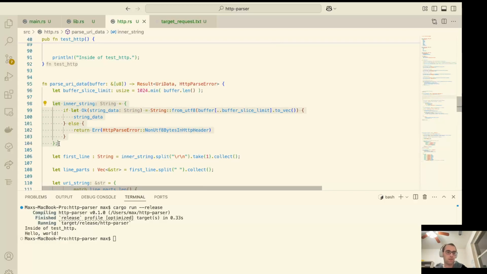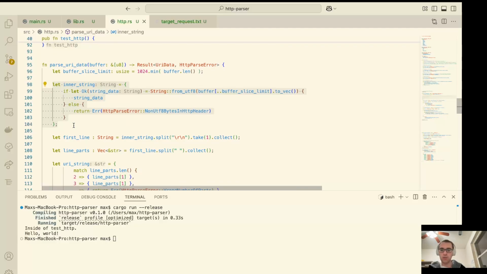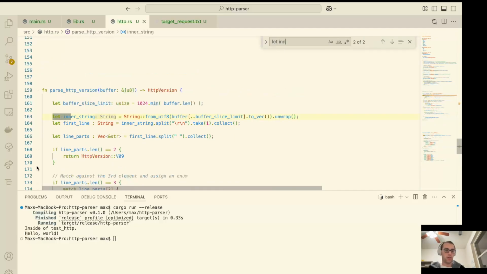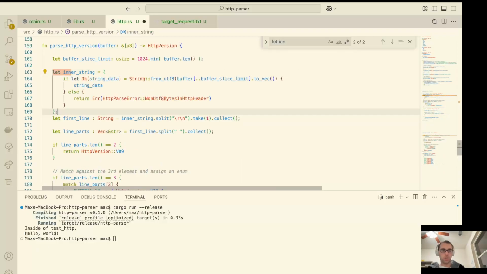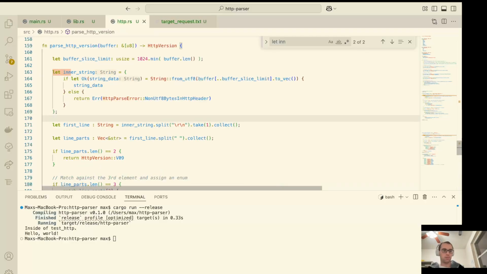As a matter of fact, since we copied this code from somewhere else, let's go and correct it elsewhere. Inner string. Here we are. We are going to not do that, but we are going to do this and that. Yep.